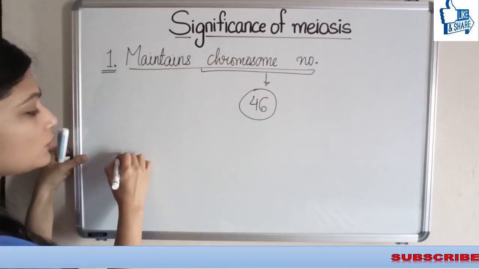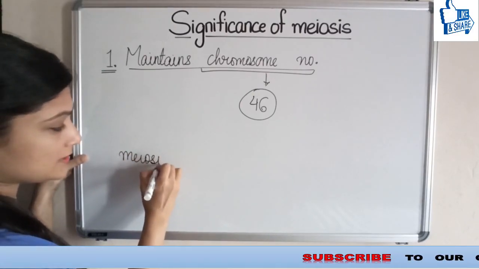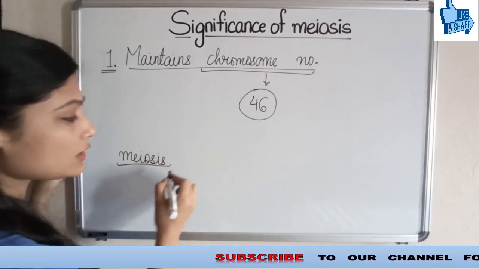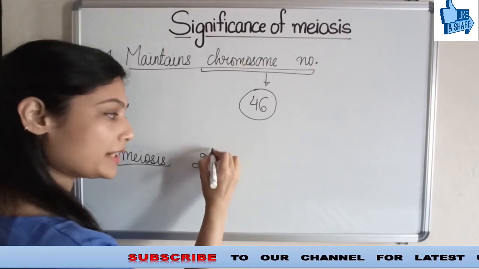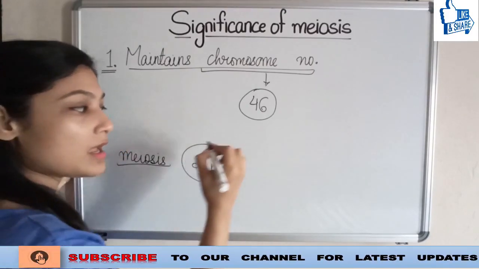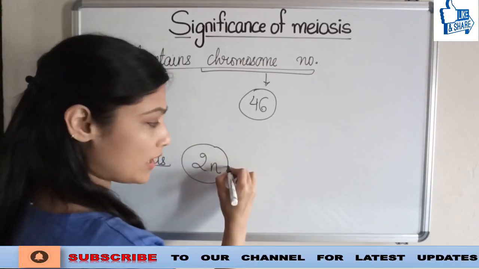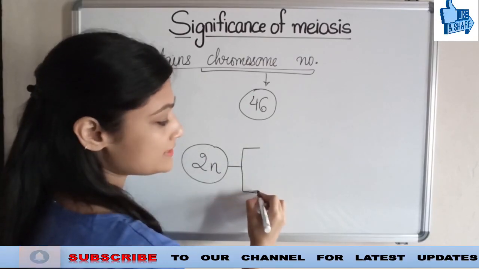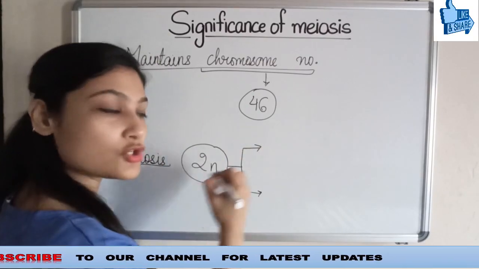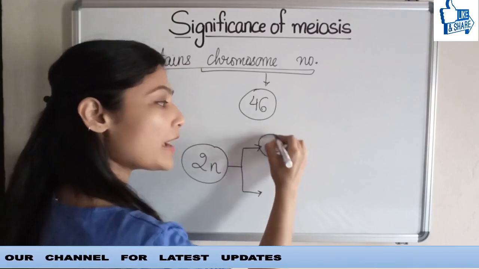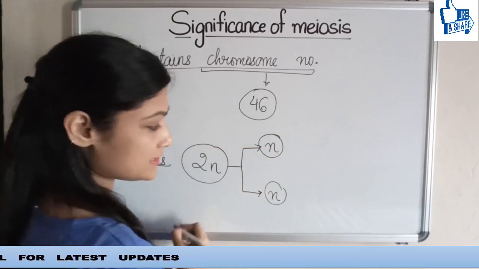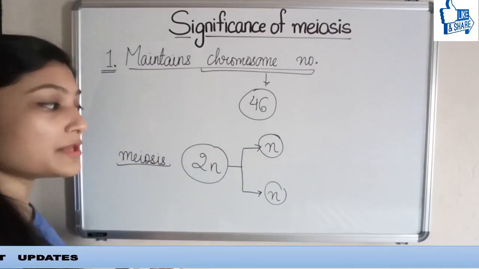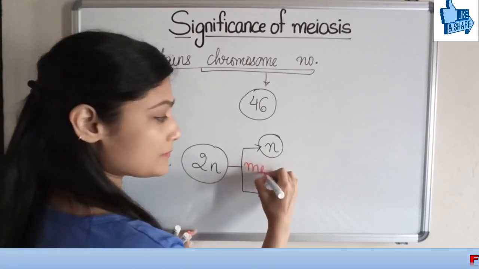But we know that in meiosis, we start with a diploid cell. After meiosis 1, this diploid cell divides into two haploid cells. This is after meiosis 1.